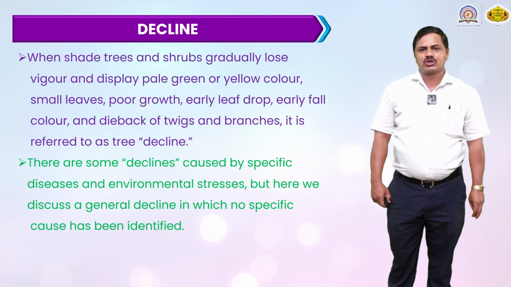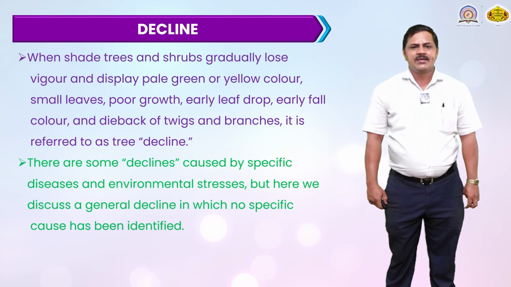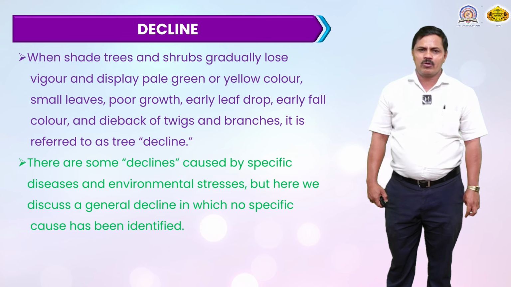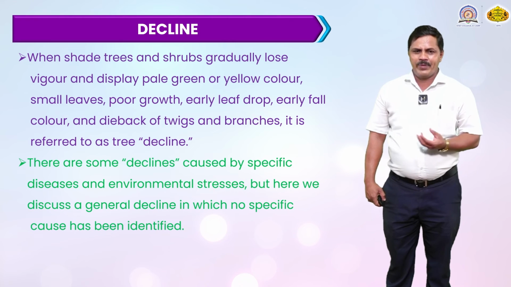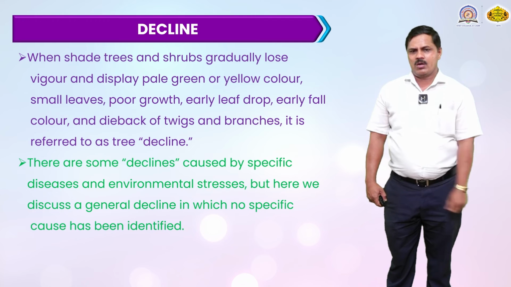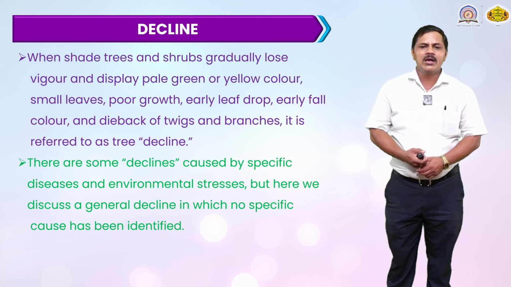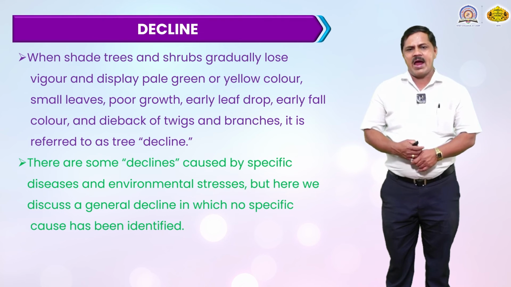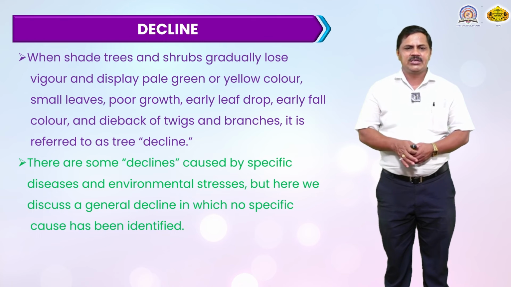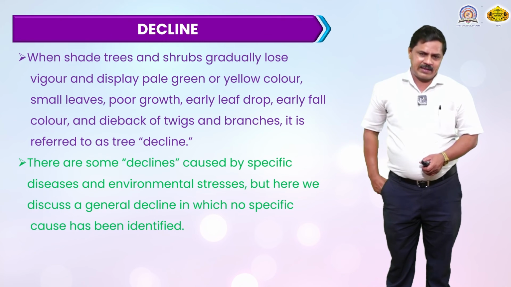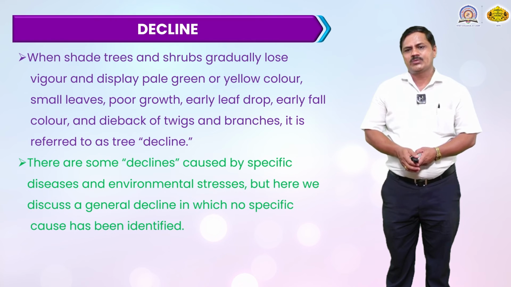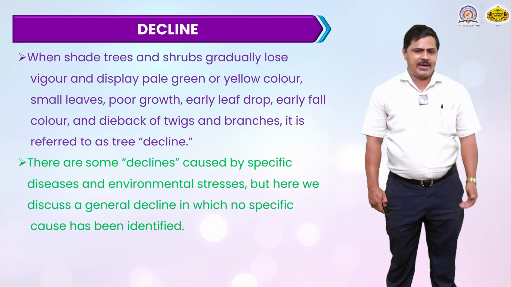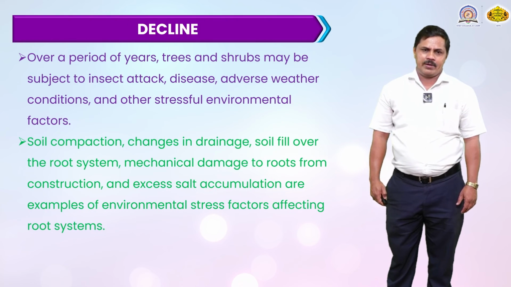When a tree or shrub gradually loses vigor, pale green or yellow color appears. Small leaves develop, such as small bunchy leaves of brinjal and grassy shoot of sugarcane. Poor growth occurs, and early leaf drop, with leaves falling to the soil surface, early fall color, and dieback of twigs and branches. This is referred to as tree decline. Some declines are caused by specific diseases and environmental factors, but here we discuss general decline for which no specific cause has been identified.